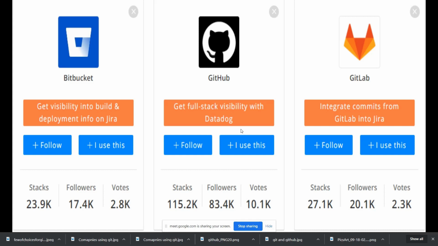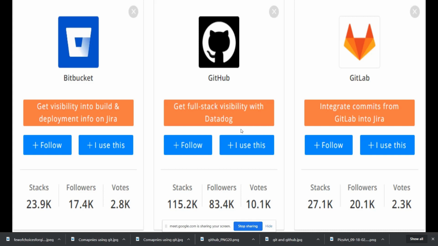Though Bitbucket and GitHub also support open source projects, GitHub lets you maintain public repositories without paying anything. On Bitbucket you can maintain a few private repositories also without paying.